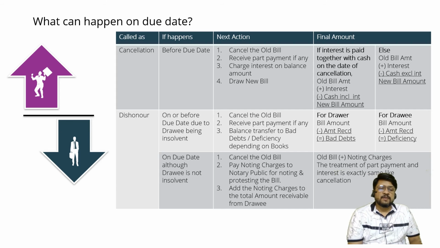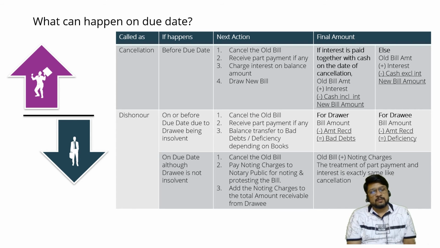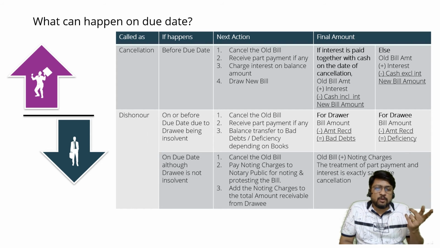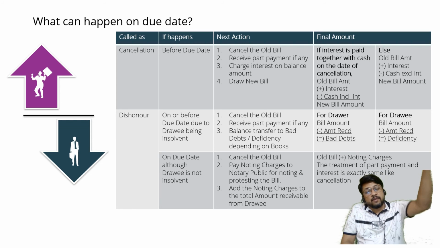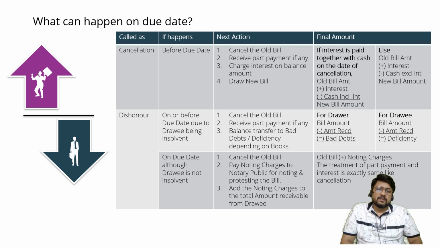But the drawer will specify that if you want me to help you like this, I could have got 10,000 rupees just after 1 month. But today you are giving me only rupees 4,000, and for the remaining 6,000 rupees you are expecting me to wait for 5 more months. That means the money which I could have received within a period of 30 days or 31 days, or maybe 33 or 34 days maximum, I am going to wait for 5 months. That means almost 150 days. This is not good. I am going to charge you some interest.